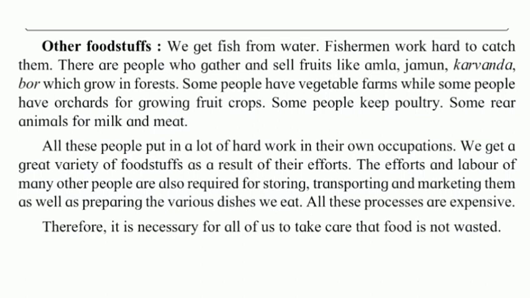There are people who gather and sell fruits like amla, jamun, karvanda, bor which grow in forests. Some people have vegetable farms while some people have orchards for growing fruit crops. Some people keep poultry, some keep animals for milk and meat. All these people put in a lot of hard work in their own occupation. We get a great variety of foodstuffs as a result of their efforts.